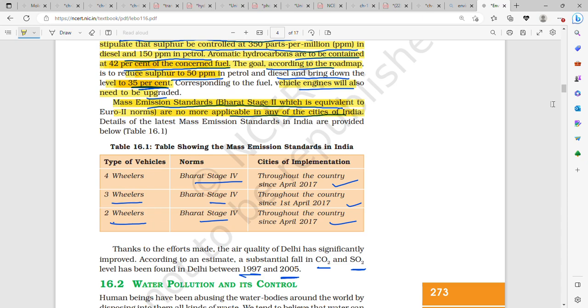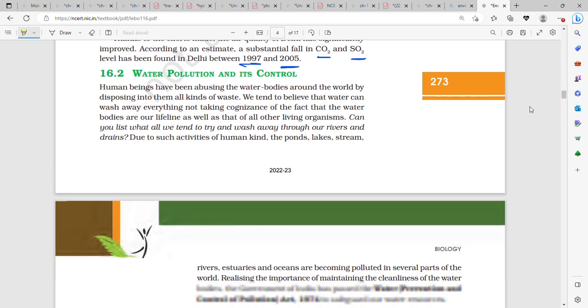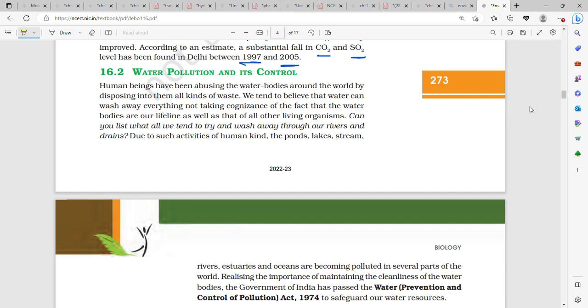Bharat Stage 4 for 4-wheelers, for 3-wheelers, and for 2-wheelers have all been implemented since April 2017. Because of this, there was a substantial fall in Delhi pollution in CO2 and SO2 between 1997 and 2005.